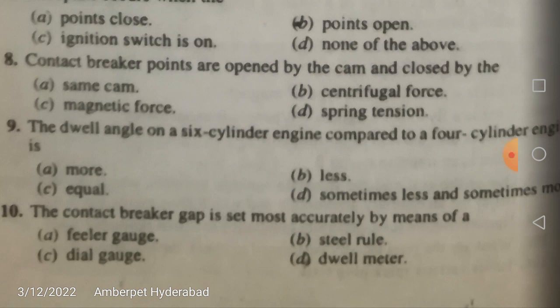A feeler gauge is normally used to measure the clearance between the engine cylinder and the piston. It is basically a combination of various thin plates of different sizes. That is your feeler gauge.